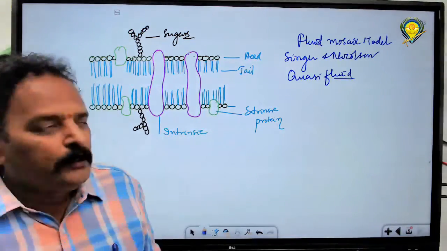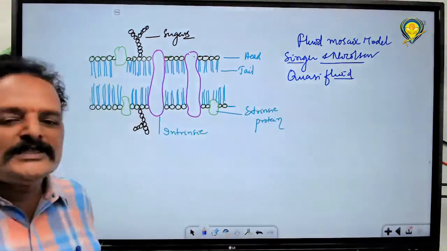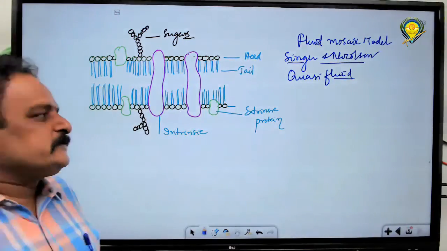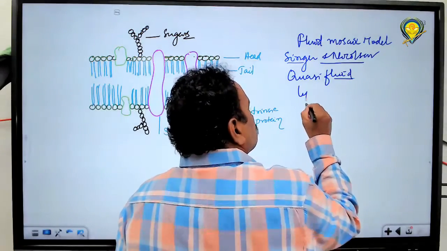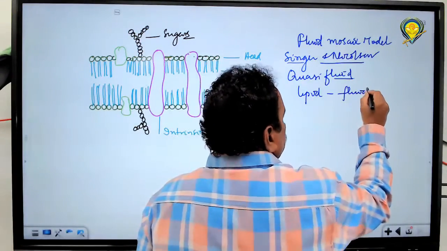So according to this model, which was proposed by Singer and Nicolson, this is a quasi-fluid structure. What is quasi-fluid? Lipids are fluid-like.